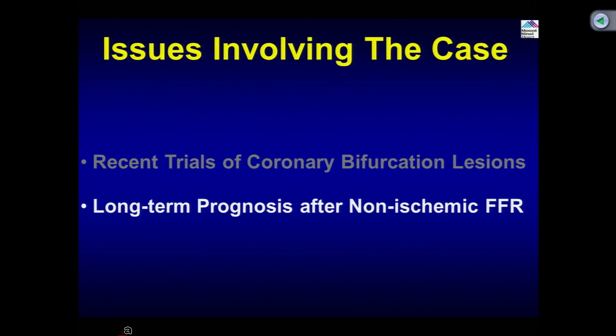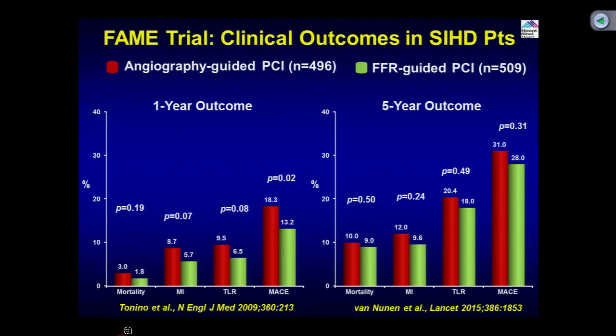The second is the long-term prognosis after non-ischemic FFR. This is the data from the FAME trial. Now, we actually have the 5-year data where patients with multi-vessel disease underwent PCI angiographic guided versus FFR guided. In FFR guided, 32% of lesions did not have PCI because FFR was more than 0.8. We learned that strategy did very well in terms of lower MI, death, TLR, stent use, dye use, and radiation at 1 year.